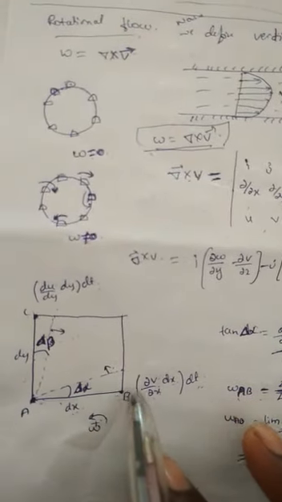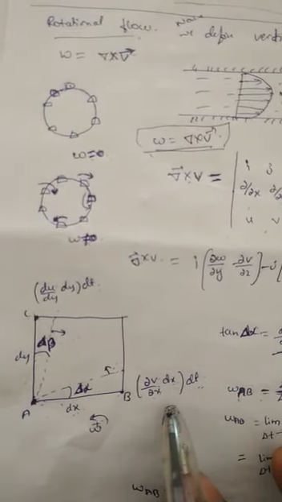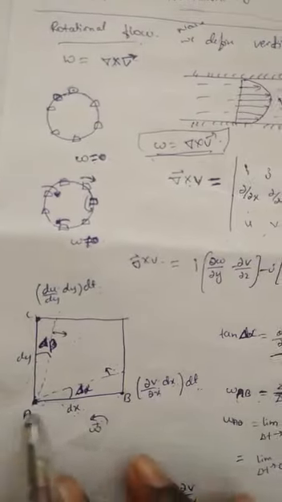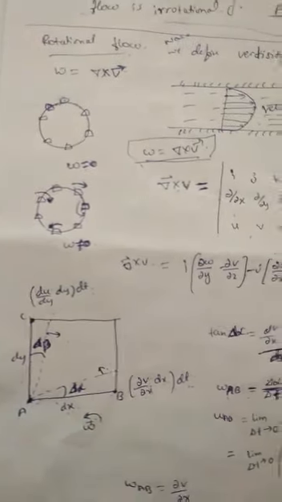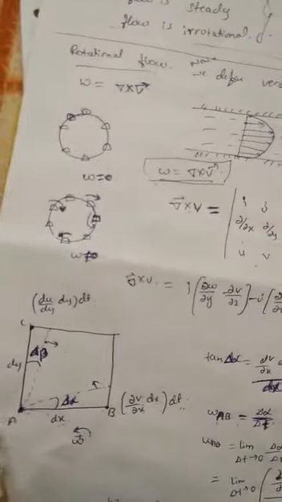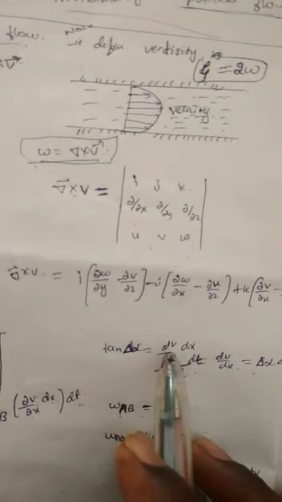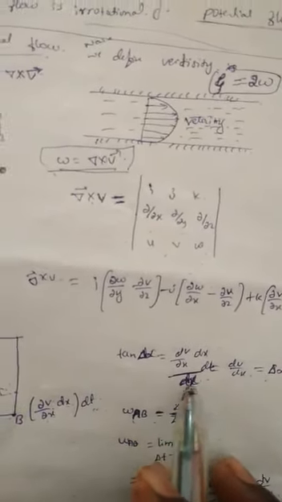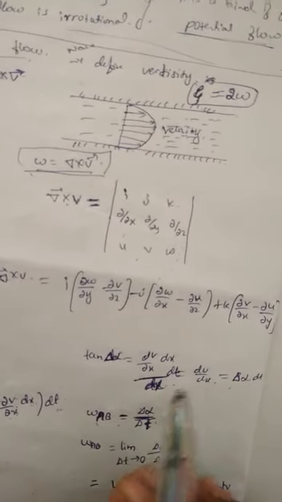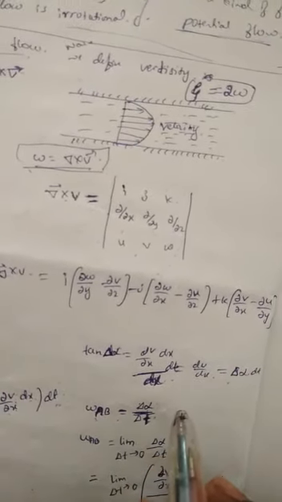In this direction our change is dou v by dou x into dx into dt. This is dx, dy. I write for this triangle, tan del alpha is equal to dou v by dou x into dx dt divided by dx. We get dou v by dou x into dt.